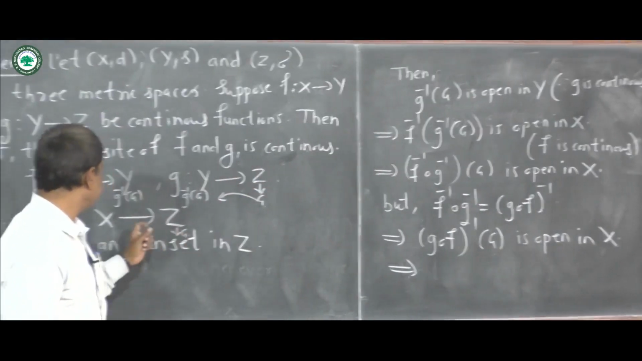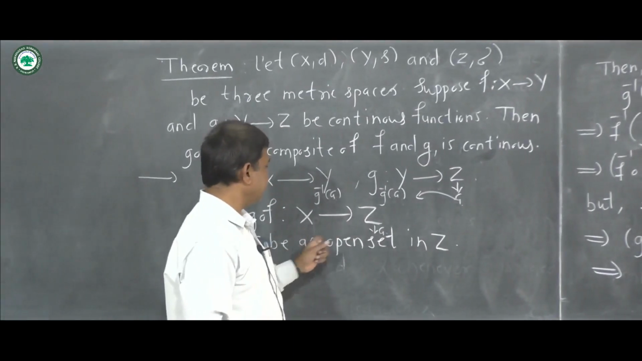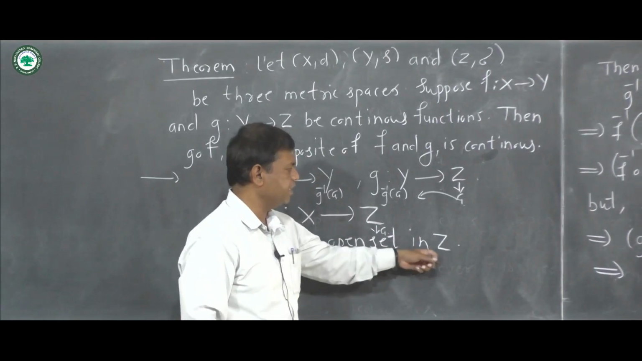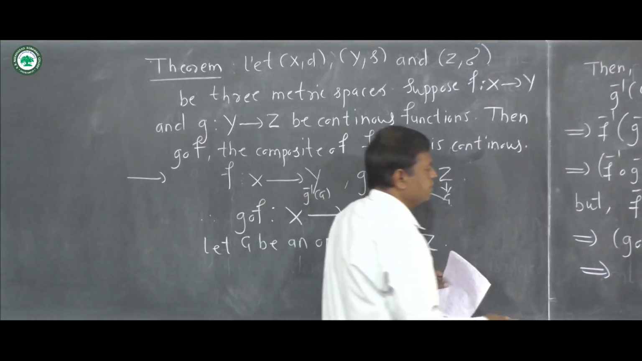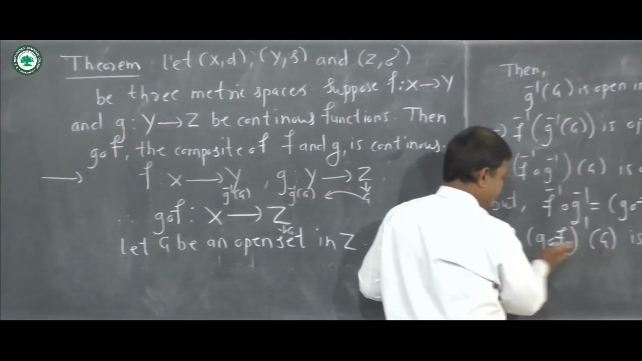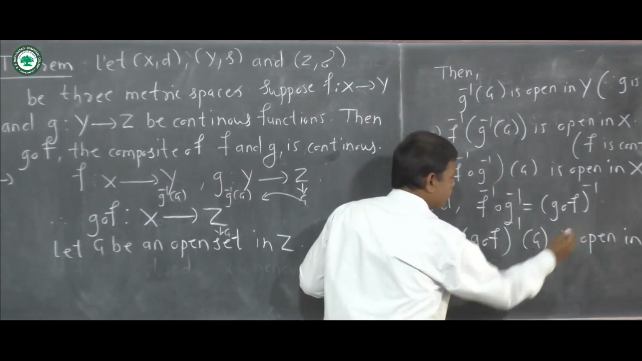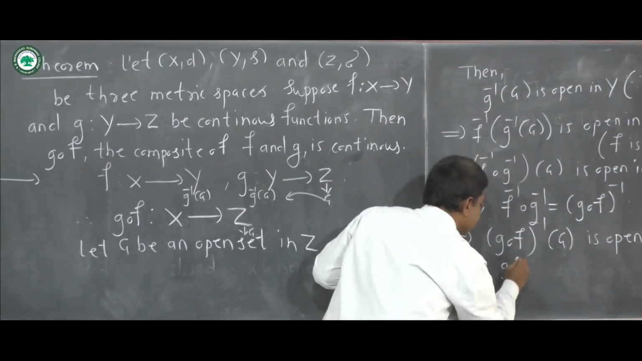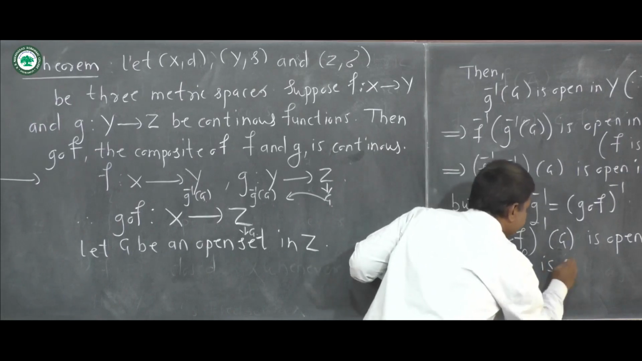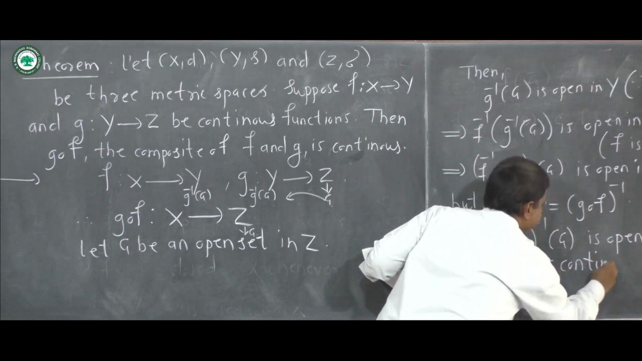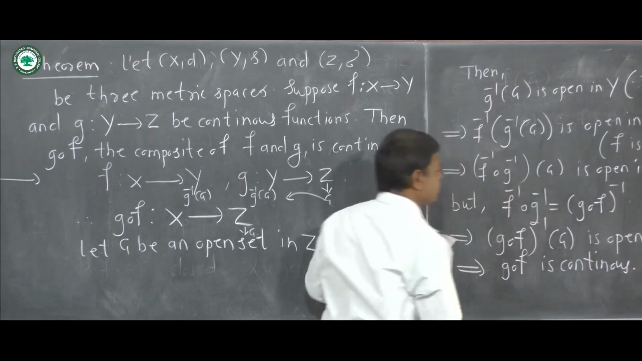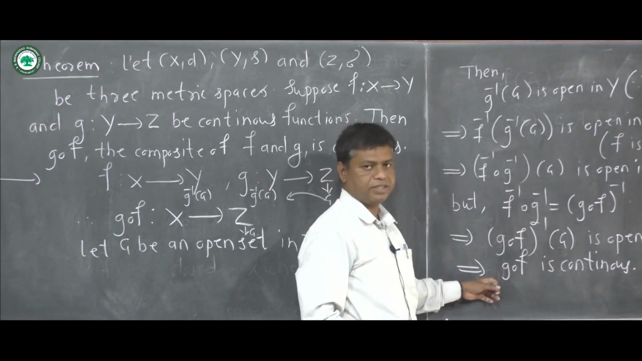Here we have taken G as an open set in Z, and we have proved that its inverse image under the function g composite f is open in X. So this tells us that g composite f is continuous. Therefore the composite of f and g is continuous.